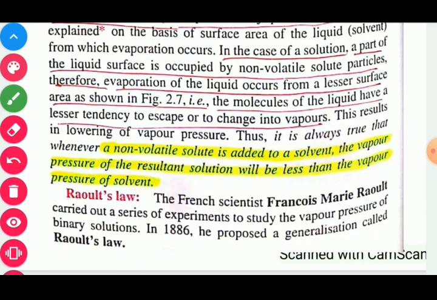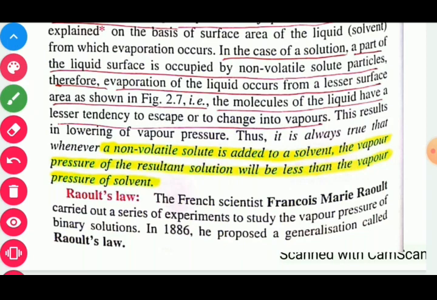Therefore, it is always true that whenever a non-volatile solute is added to a solvent, the vapor pressure of the resultant solution will be less than the vapor pressure of the solvent. So, in short, the vapor pressure of pure solvent is greater than the vapor pressure of impure solvent, that is solution. It is because of the area occupied by the solute particles.